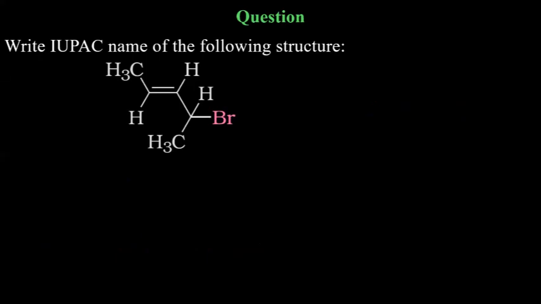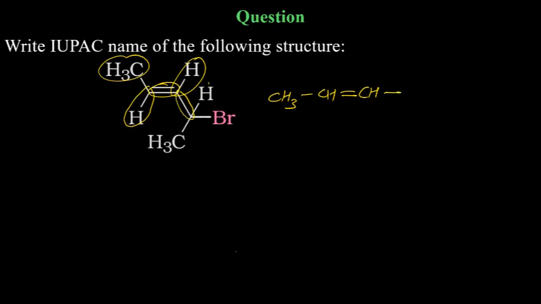Now next question, and these questions are very common in your tests and exams. When you get these types of questions, draw the structure in a way you can understand. So start from here. It is actually CH3, CH double bond, CH single bond, CH, and on the same carbon, CH3.